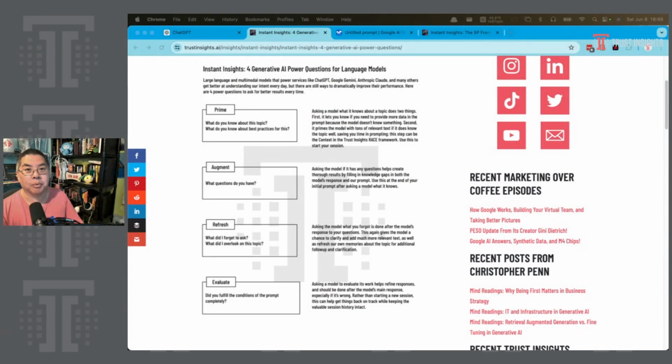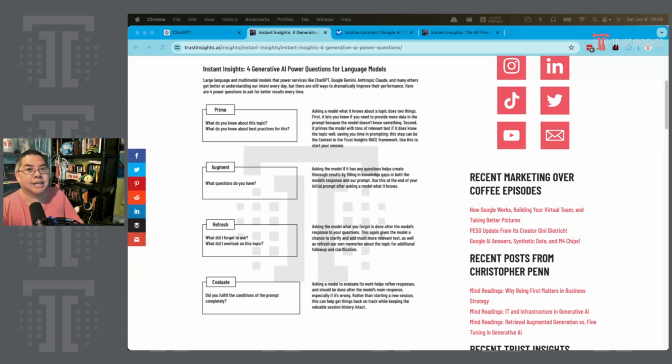It has four parts. Let me go ahead and bring it up here. It has four parts: prime, augment, refresh, and evaluate. In the free PDF worksheet, which is what we're looking at right now, I pose these as questions for folks who are just getting started out to ask the AI. This is sort of the beginner's version of how you use the framework, but this framework goes much deeper than what's on the sheet.